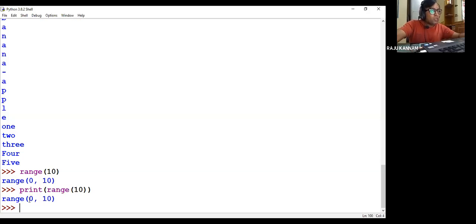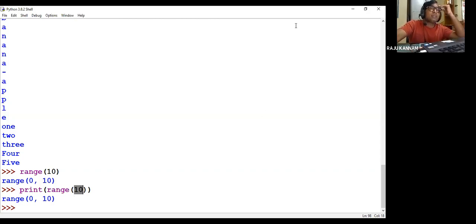Here 0 is the starting value and 10 will be the ending value, and always it will print a value which is less than that. That means if I give range 10, it will print the values from 0 to n minus 1, where n is 10. N minus 1 means it will print 9.